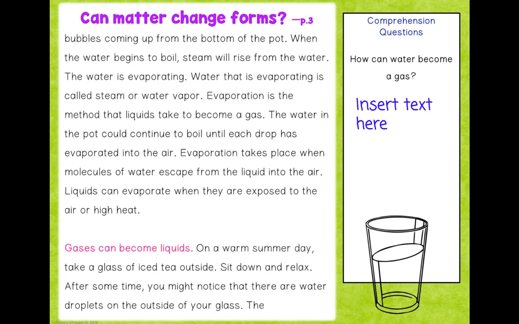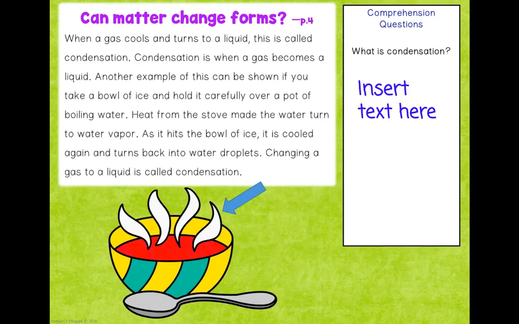Gases can become liquids. On a warm summer day, take a glass of iced tea outside. Sit down and relax. After some time, you might notice that there are water droplets on the outside of your glass. When a gas cools and turns to a liquid, this is called condensation. Condensation is when a gas becomes a liquid.